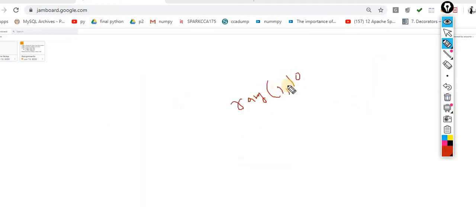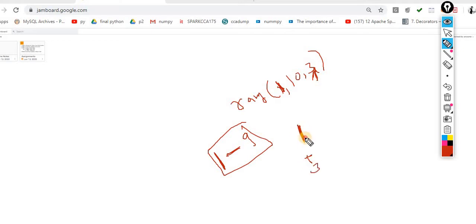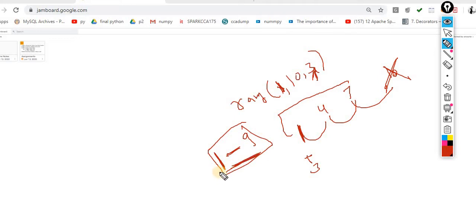1 to 10. Now what will happen? Very simple. I am standing here, and my range is up to 9, which means I have to consider 1 to 9, but I am taking a step of 3. I am standing on 1, plus 3, I reach 4. 4 plus 3, I reach 7. Only 7. 7 plus 3, I reach 10, but 10 is not inside my boundary. My boundary is only 1 to 9.